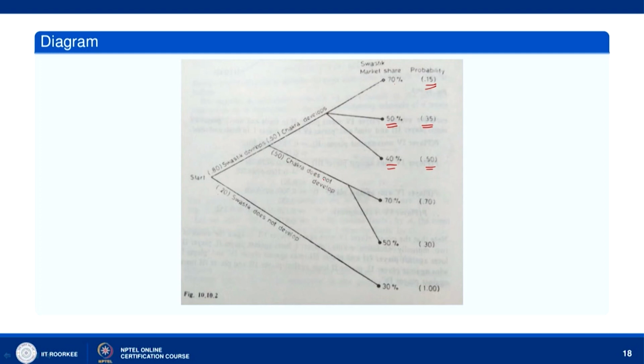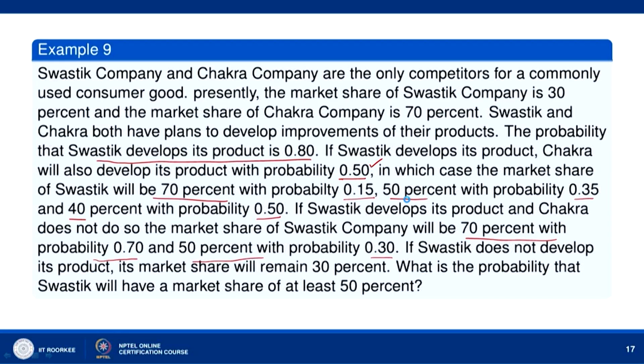If Chakra does not develop, okay, here Chakra develops, then the probabilities of Swastik are given. If Chakra does not develop its product, the probability of Chakra not developing its product is again 0.50. If Swastik develops its product and Chakra does not do so, the market share of Swastik company will be 70% with probability 0.70, 50% with probability 0.30.